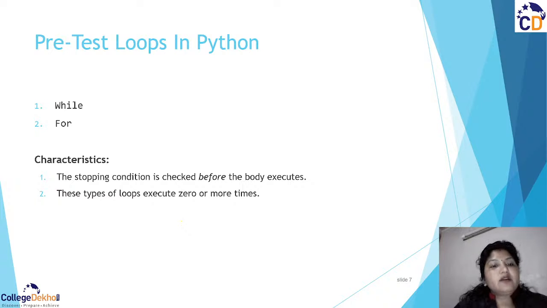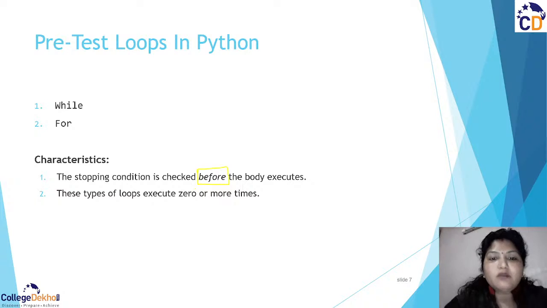Basically, the stopping condition is checked before the body is executed. So I told you, first it checks the condition before going into the body of the loop, before starting the iteration, right? And these types of loops execute zero or more times. It depends on your condition. Like I have given, it is starting from 1 and ending at 10. So it depends on your type of loop.